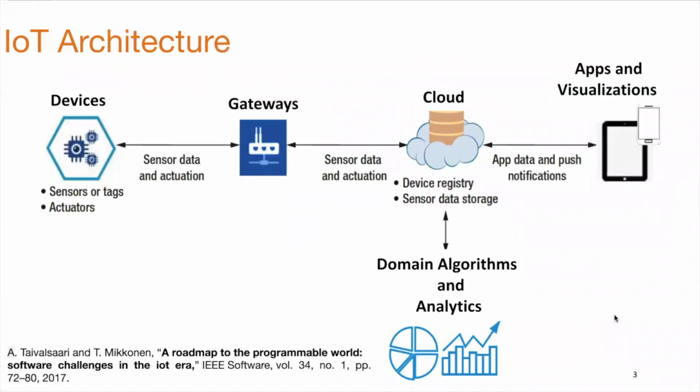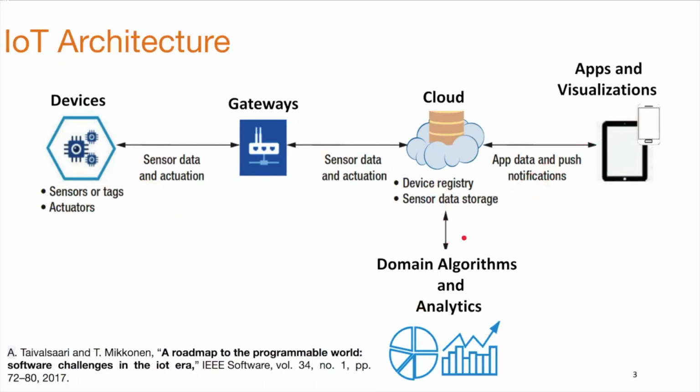We live in a world of Internet of Things, where we have IoT devices being used in different walks of life. Hence, architecting these systems in the proper way is of utmost importance. The figure shows the standard set of components in an IoT architecture. There are devices which can be sensors or actuators which communicate or receive data to or from the cloud through the gateways. The cloud in turn will process the data using different algorithms and derives various analytics from these data. Further, they are sent to mobile apps where they are visualized.